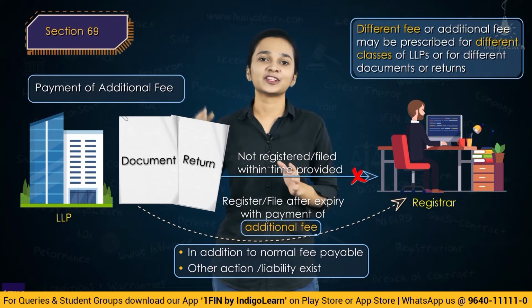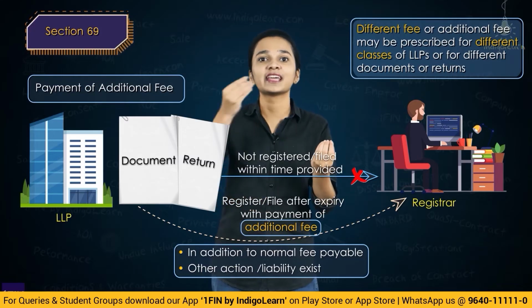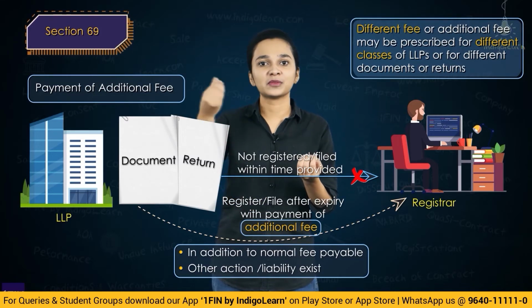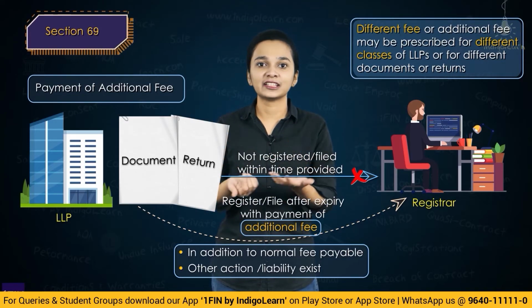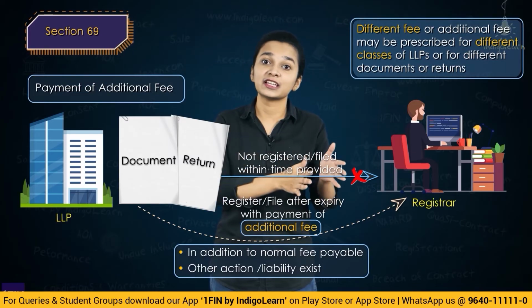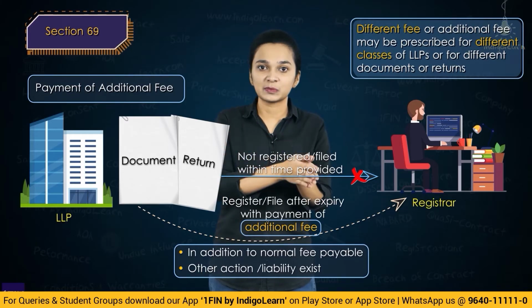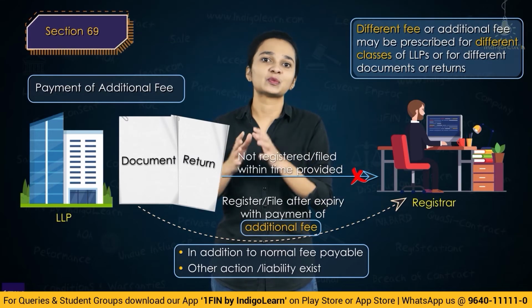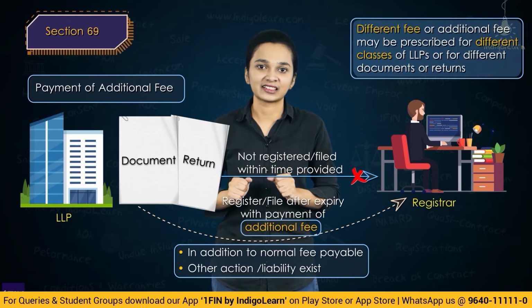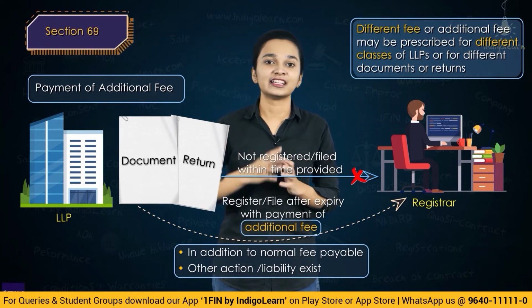So section 69 basically talks of payment of additional fee, wherein there is a delay in filing of any document or return. The document can be filed at a later date but with payment of additional fee in addition to filing fees, and different additional fees will be prescribed for different classes of LLP and different documents which are being filed. And just because additional fees is being paid, it does not mean that the person is absolved from all the liabilities or any other action which can be taken against him under this act. So actions can still be taken against the person and he is still liable under the LLP Act for the offence which he has committed.